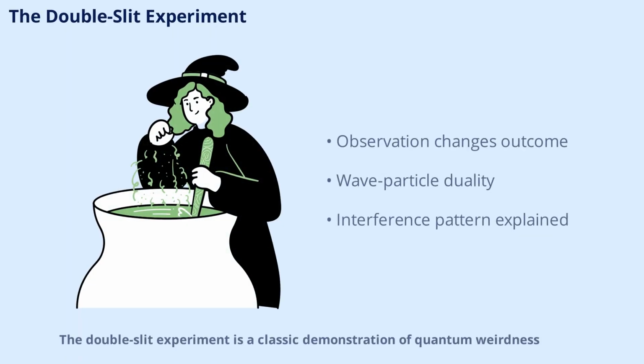The double-slit experiment is a classic demonstration of quantum weirdness. When particles like electrons are fired at a barrier with two slits, they create an interference pattern as if they're waves passing through both slits at once. But when we observe them, they behave like particles. This experiment shows how observation changes reality at the quantum level. We'll walk you through the setup and what it reveals about the nature of matter and light.